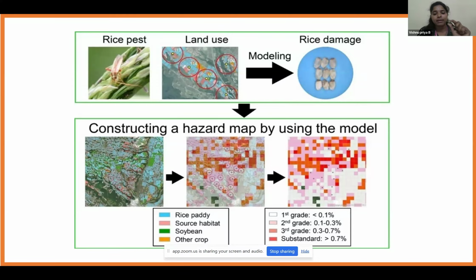It will be grading the pest infestation into 4 major categories. First is first grade, where the pest infestation will be less than 0.1%. Second grade of infestation is 0.1 to 0.3%, and the third grade is 0.3 to 0.7%, and greater than 0.7% is shown in the pink color, that is substandard. This is the construction of a hazard map by using certain modeling. So this is the output of the drone for pest and disease detection.